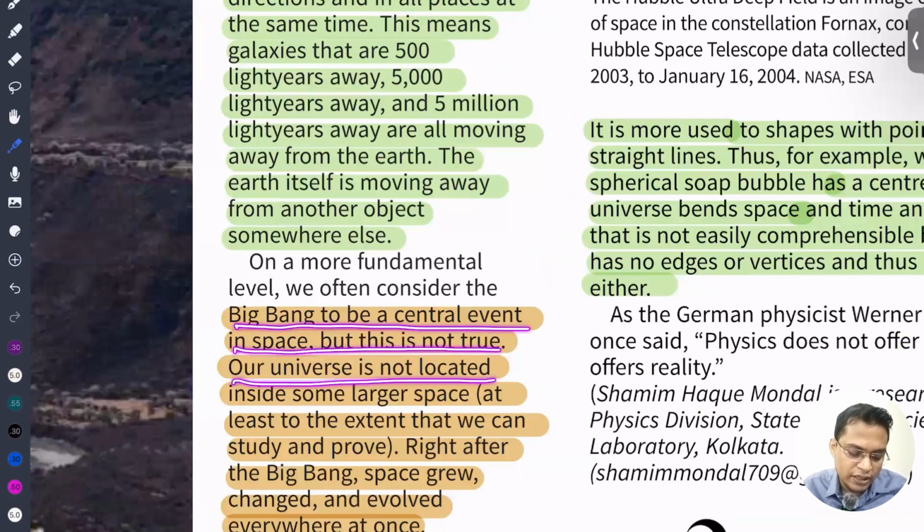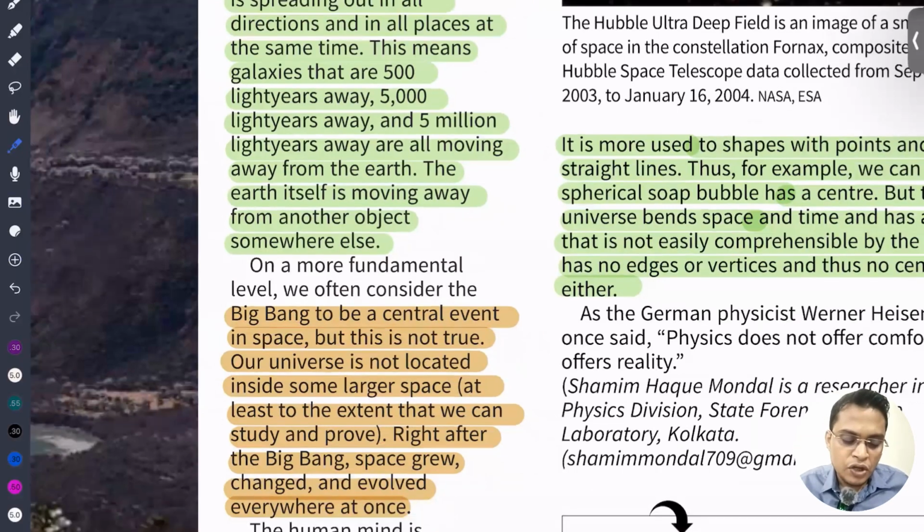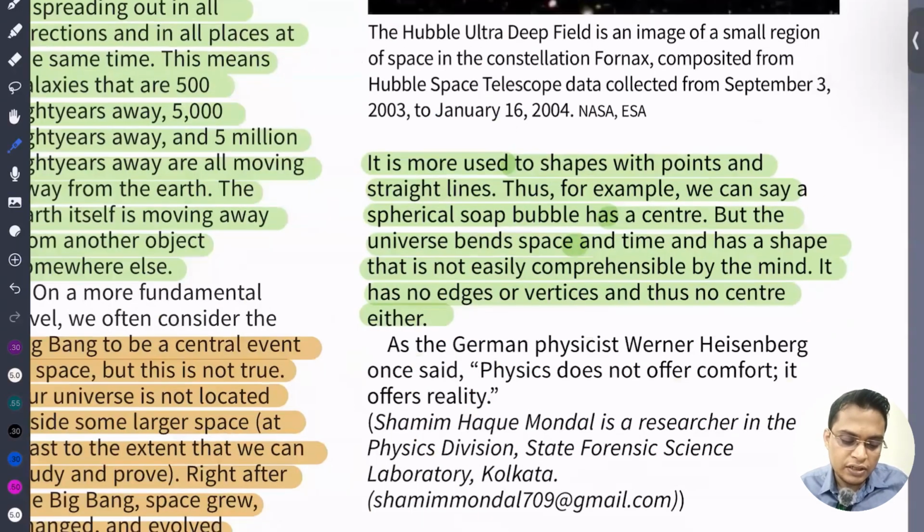Our universe is located inside a larger space, at least to an extent that we can study and prove. Right after the Big Bang, space grew and changed. That means space is so vast, there is nothing called a starting point, nothing called an ending point. If the area is so vast, it is very difficult to know which point is the center of that. So just read it, you'll understand a lot of things.